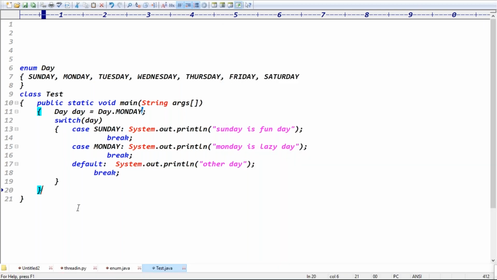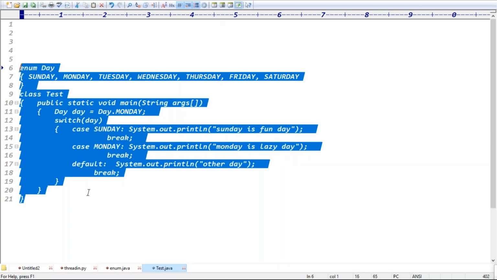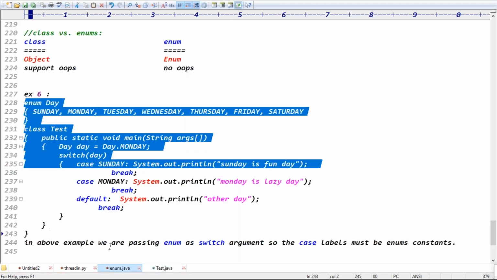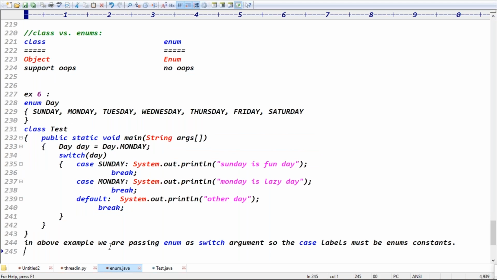Yeah. Then what is the conclusion, guys? If it is possible to pass the enum as a switch argument, then the case labels must be what? The case labels must be enum constants, right? Exactly.